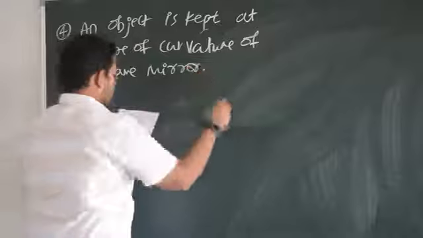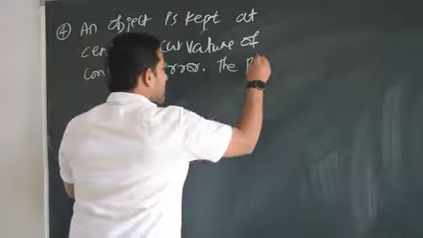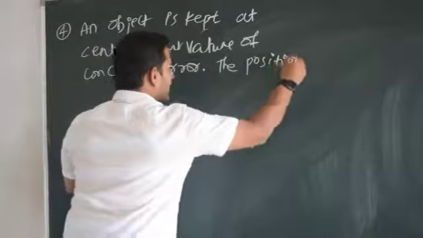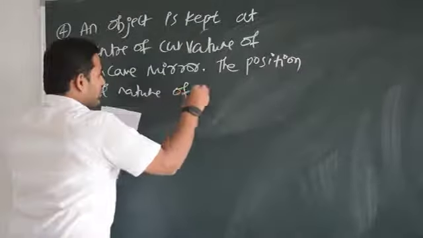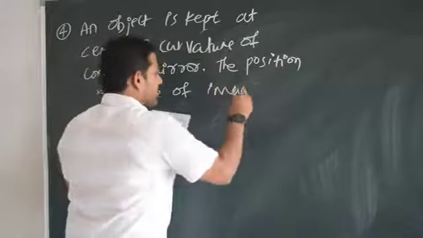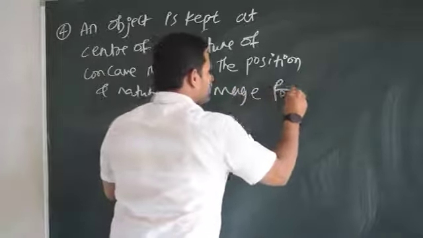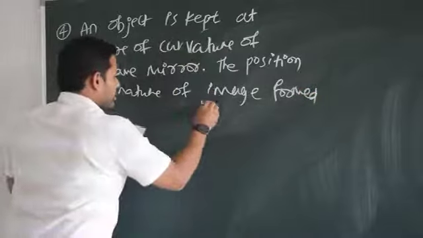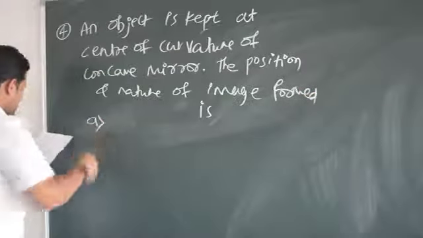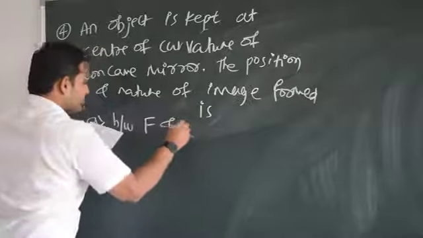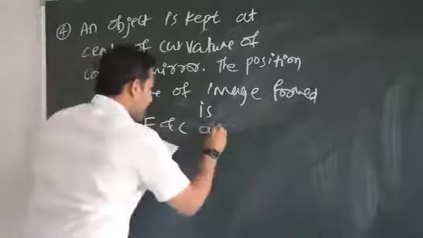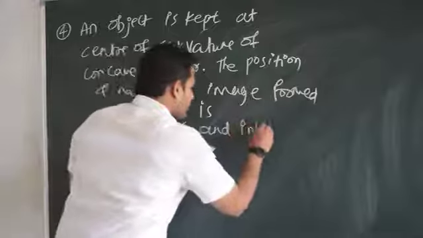The position and nature of the image formed is, they have given you four options. A, the first option is between F and C and inverted.